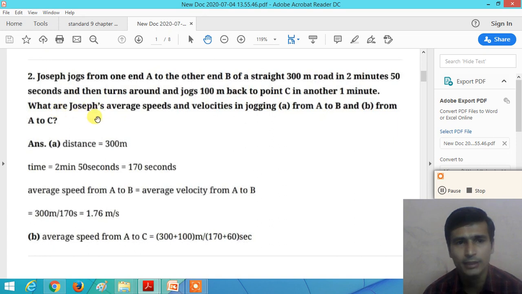What are Joseph's average speed and velocity in jogging from A to B and from A to C?